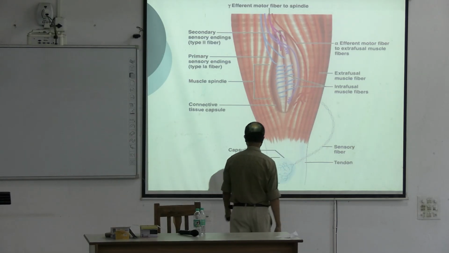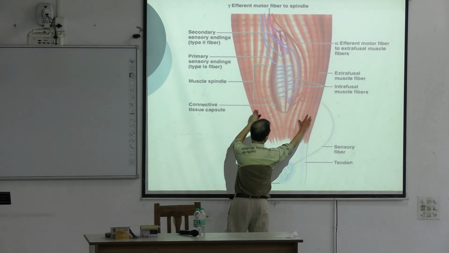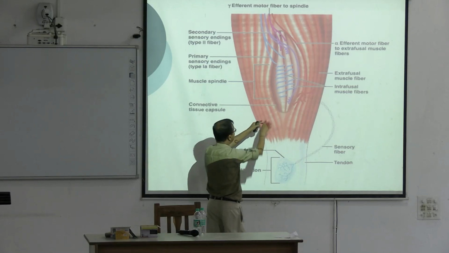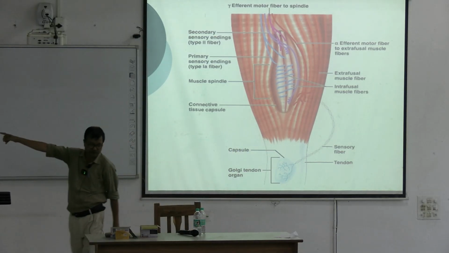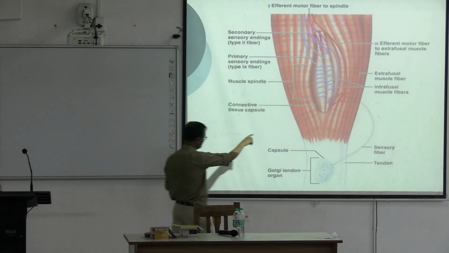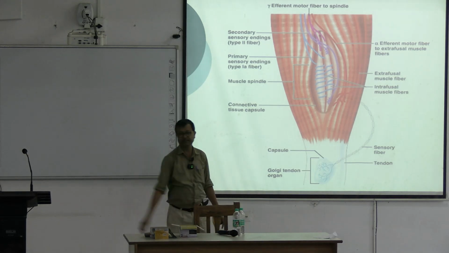Now see, this is the bulk of the muscle, the extrafusal muscle, and deep within it is the muscle spindle. This is the diagram I have drawn on the board. This is called the muscle spindle.